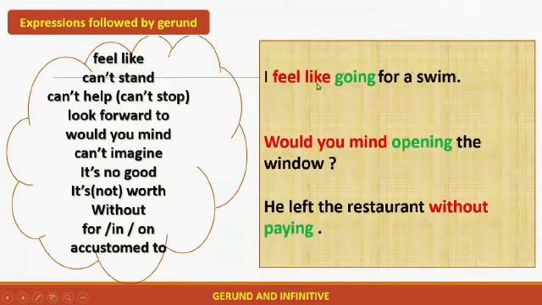Now expressions followed by a gerund, not verbs, expressions: feel like, can't stand, can't help, look forward to, would you mind, can't imagine, it's no good, it's worth, it's not worth, and prepositions, without, for, in, on. Examples: I feel like going for a swim. Feel like means I want to go for a swim. So after feel like, we use a gerund.